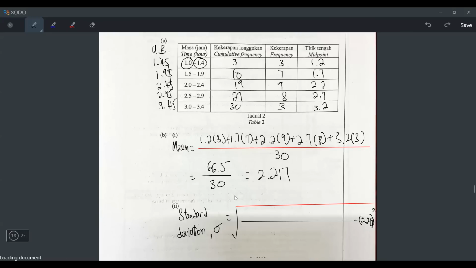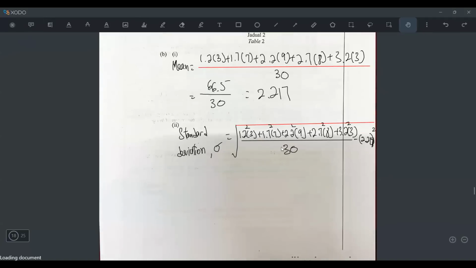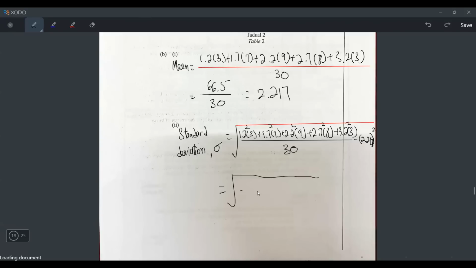Okay, now let's start with the n, 30. And the top part, you can copy from the mean: 1.2 times 3, 1.7 times 7 plus 2.2 times 9 plus 2.7 times 8 plus 3.2 times 3. And I mentioned so many times in class, never add the square at the frequency. You add the square at 1.2, 1.7, 2.2, 2.7, 3.2. The common mistake is students put the square at the wrong place, sometimes at both. So remember, don't put the square at the frequency. So over 30, minus bracket 2.217 squared.